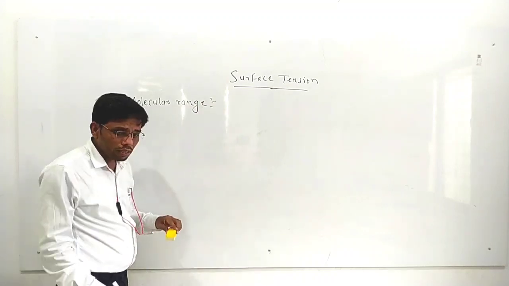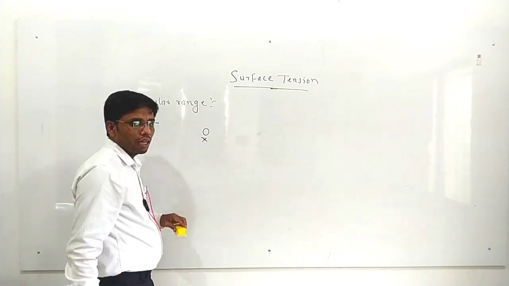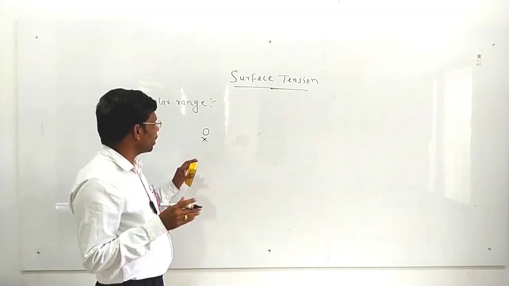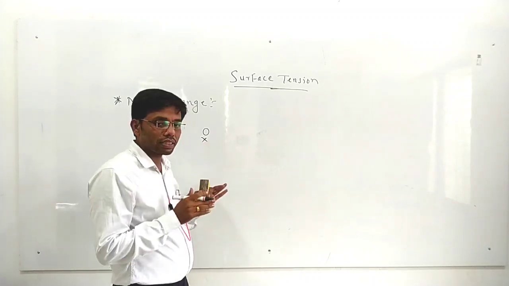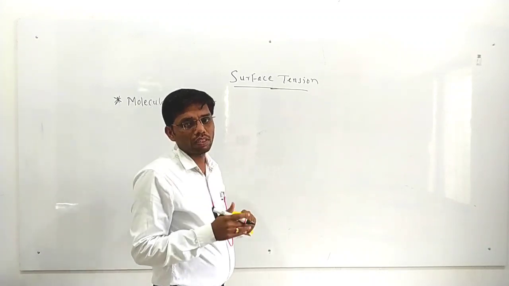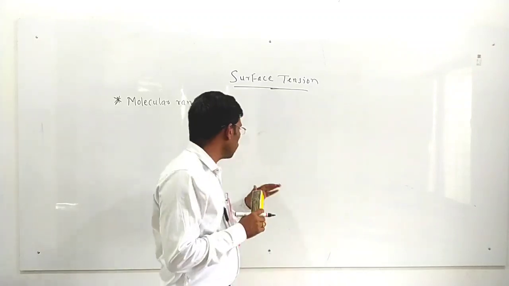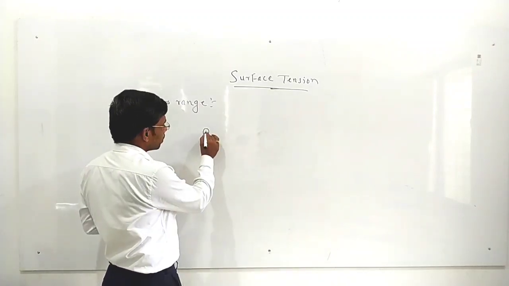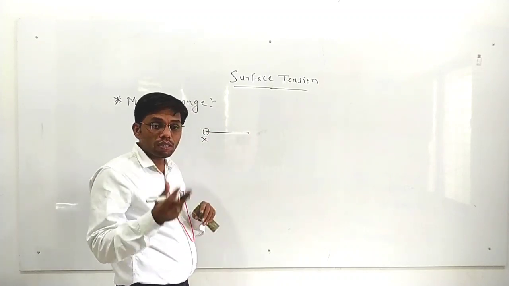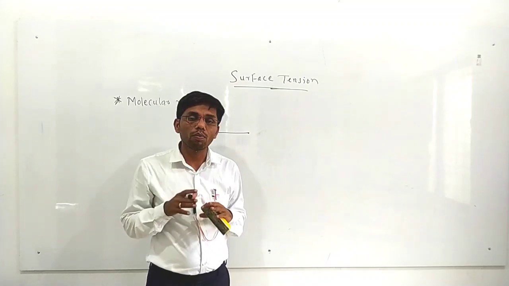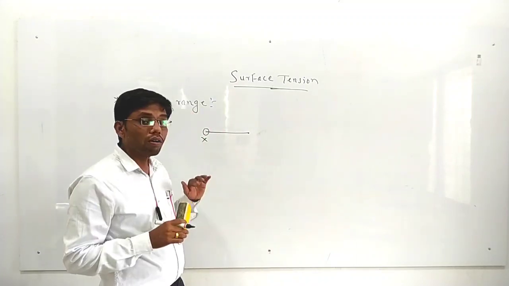Now molecular range means here, suppose there is any molecule, this is molecule X. Whatever be the maximum distance from this molecule X, up to that maximum distance the molecular force is effective. That is known as the molecular range.